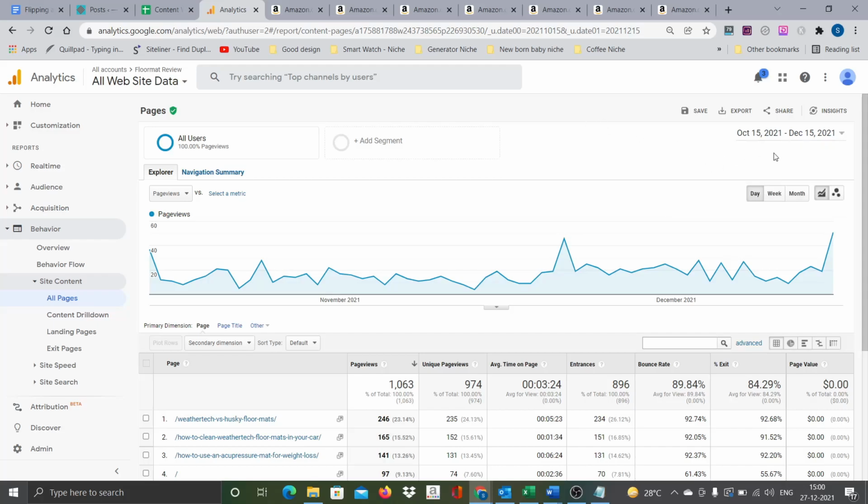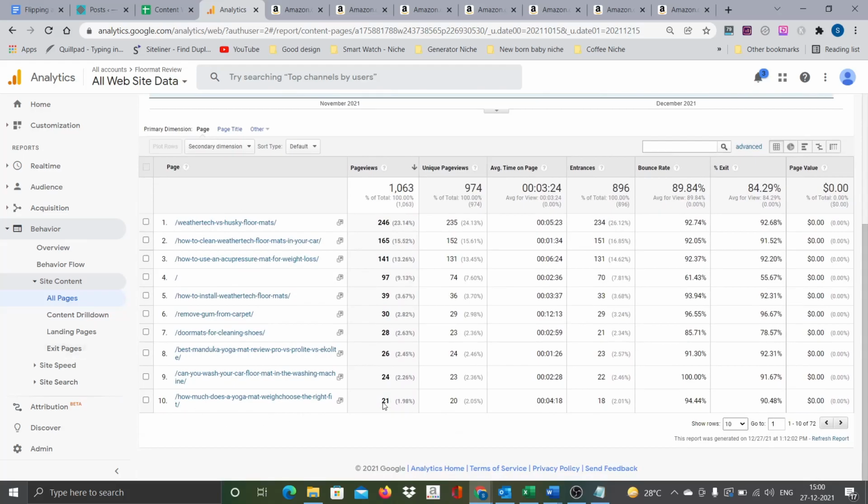So here is the report. These are the top 10 pages. You can see the first one, and in between the home page is there. We are going to ignore the home page for now. I am only going to look at these 9 pages and see if there is any opportunity for me to add more Amazon links or improve the affiliate link insertion points.